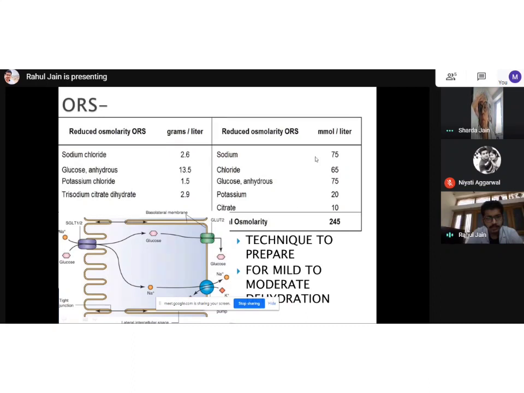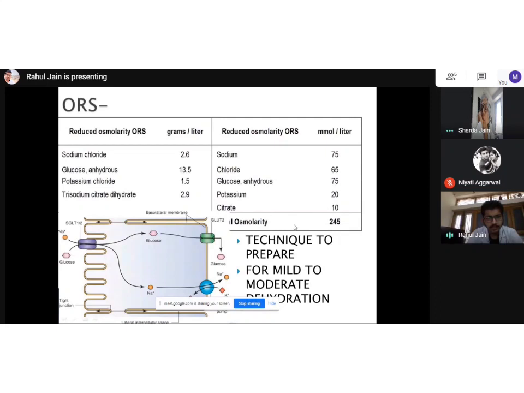So now in the reduced osmolarity ORS, the sodium is 75, chloride is 65, and glucose is also 75. The reason sodium and glucose have been kept the same is that glucose absorption will promote sodium absorption as well. So this is the scientific reason why they both have values equivalent to 75.